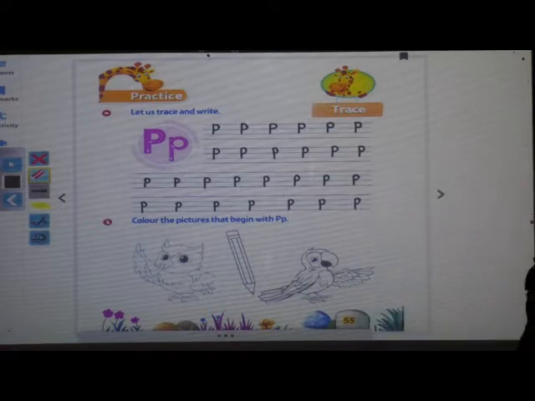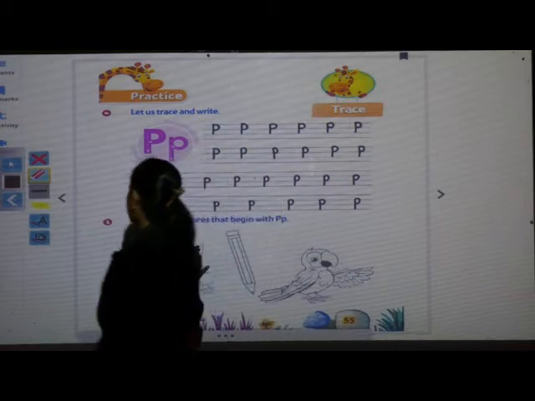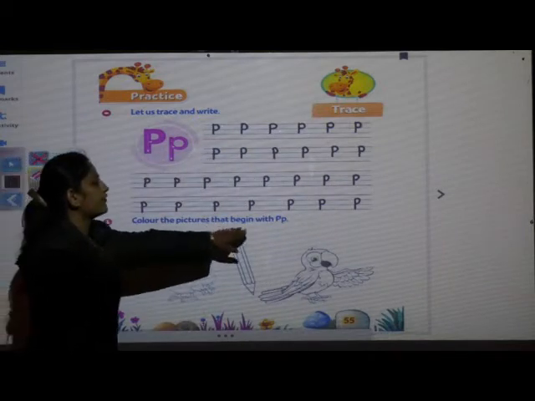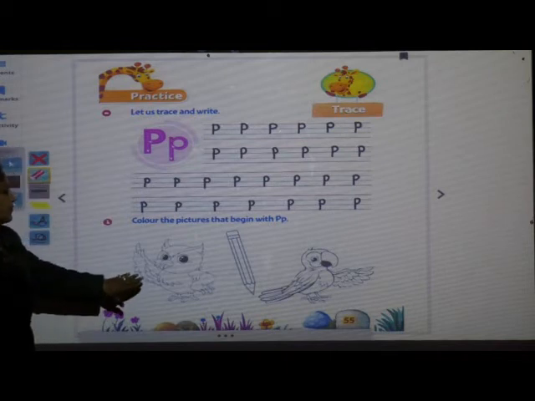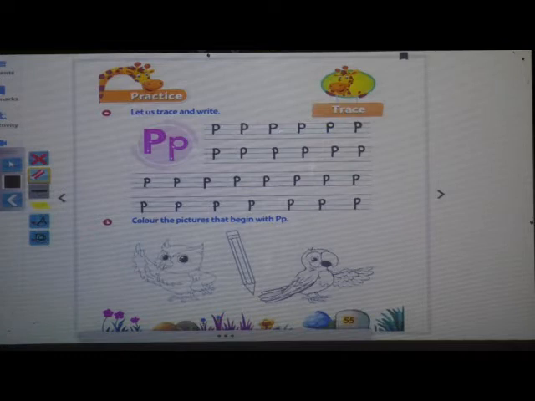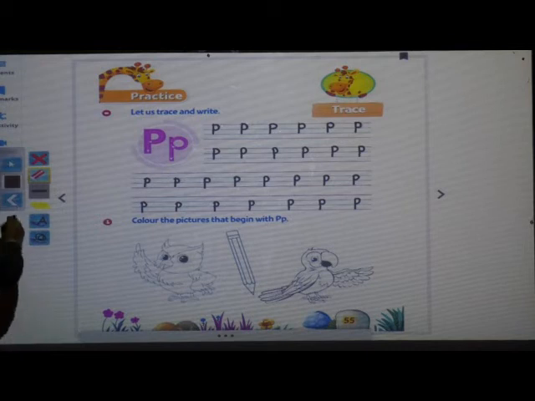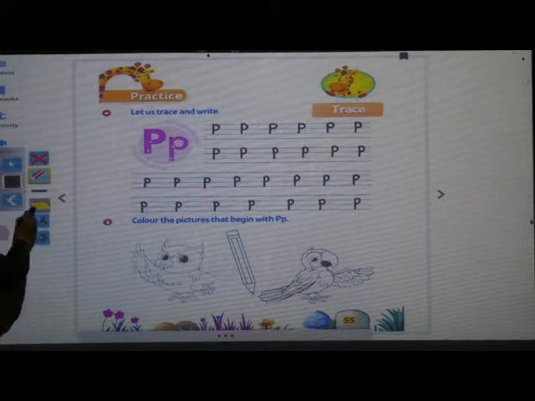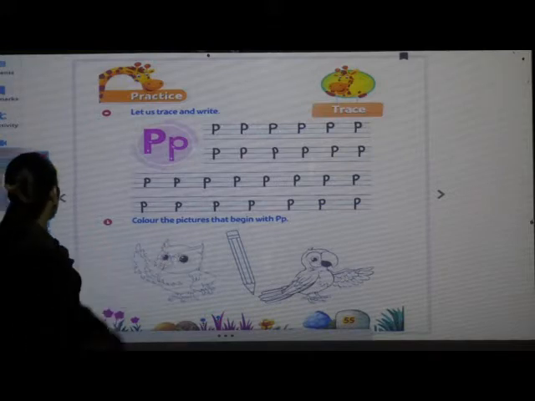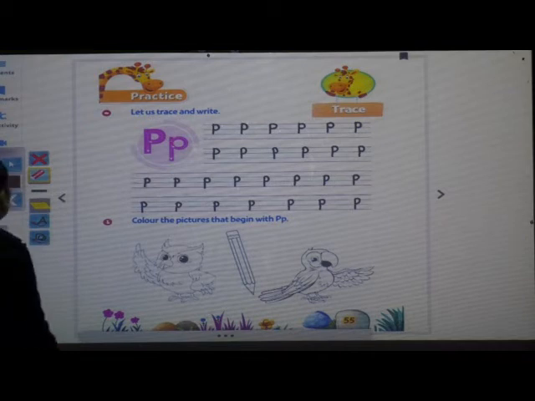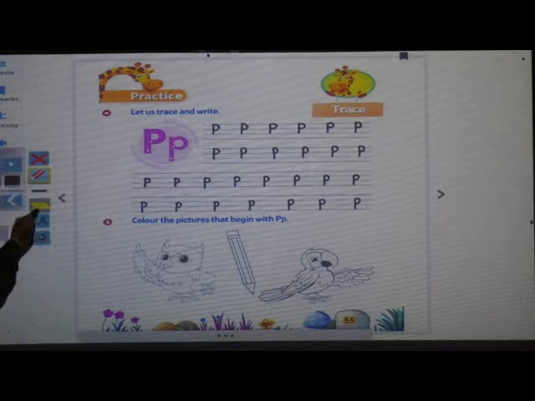Okay children. Now here see below what is given. Color the pictures that begin with pa. So tell me which picture is this? Yes children. Does it start with letter P? No. It's an owl. So next picture, see here. Which picture is this? Yes children. It's a pencil. Okay. So you have to color this pencil. Okay children.